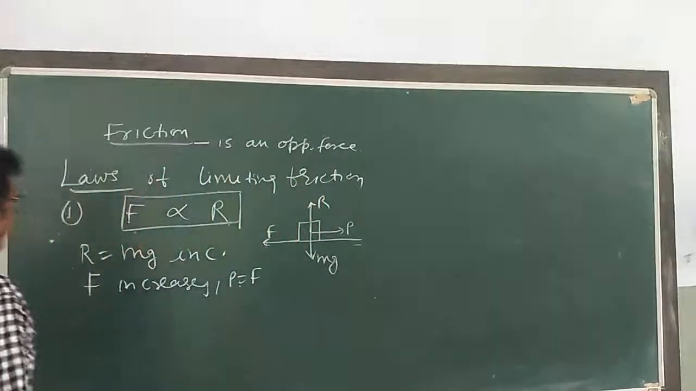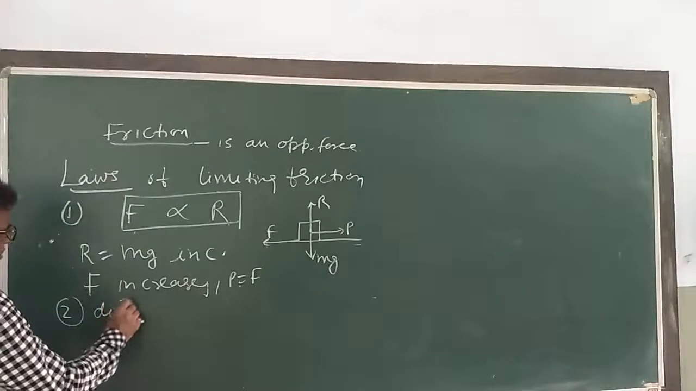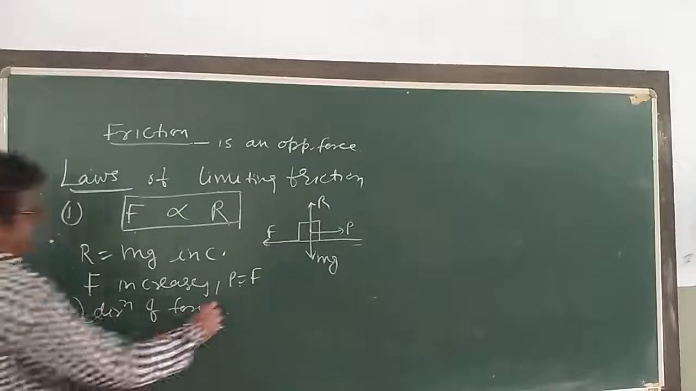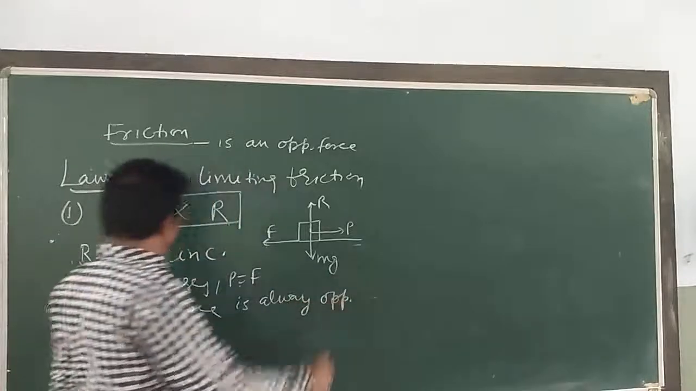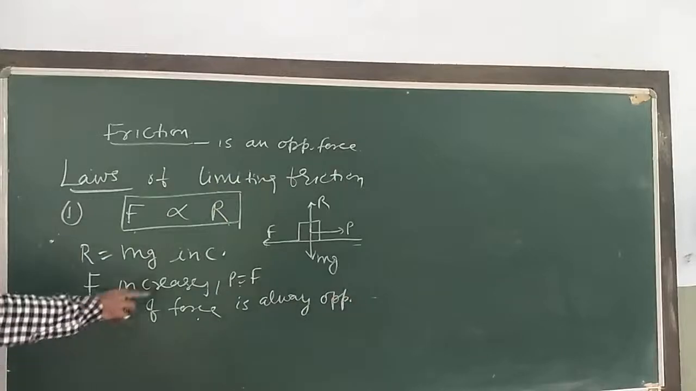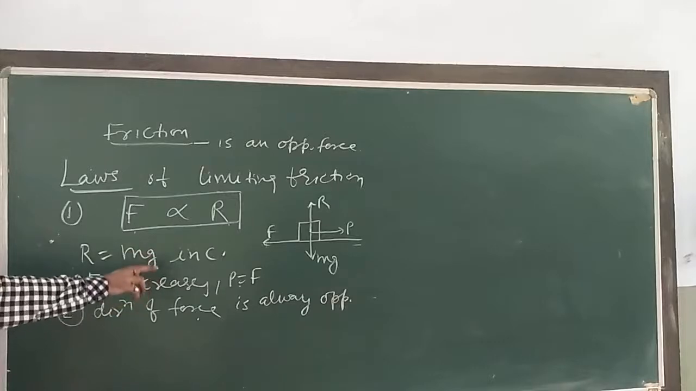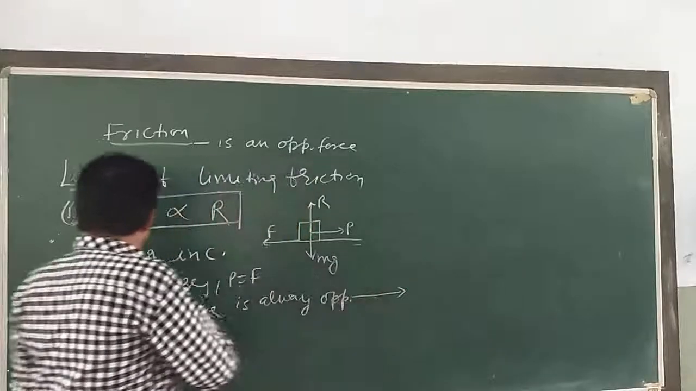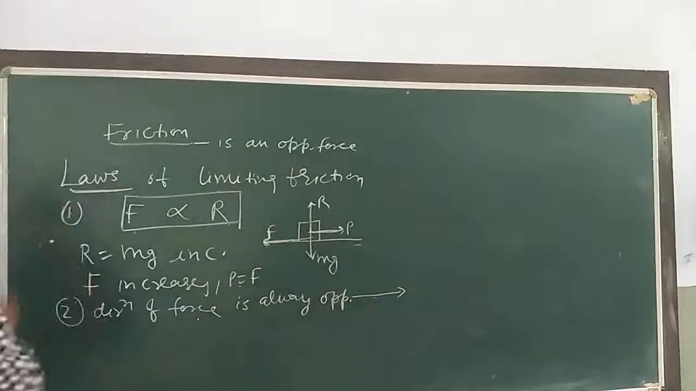Now, the second law of limiting friction: the direction of the force of limiting friction is always opposite to the direction in which the body is moving over the other. The direction of the opposing force is always opposite. The body is moving this way, and the force acts this way.